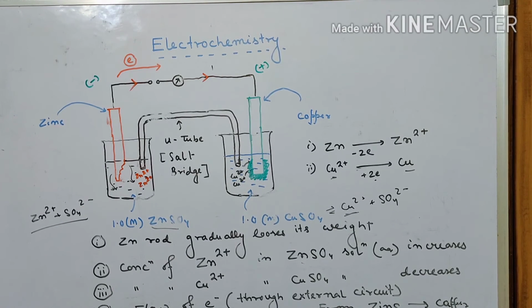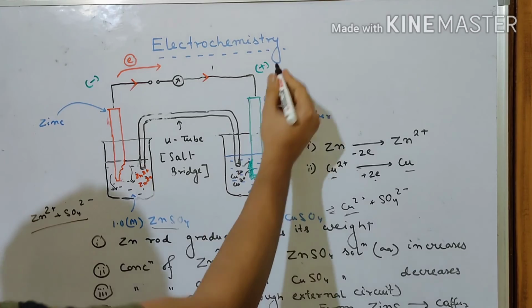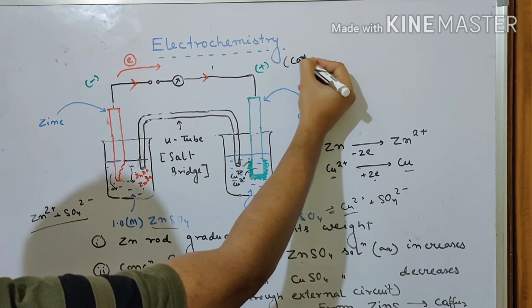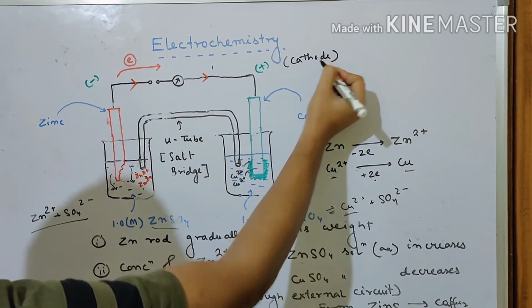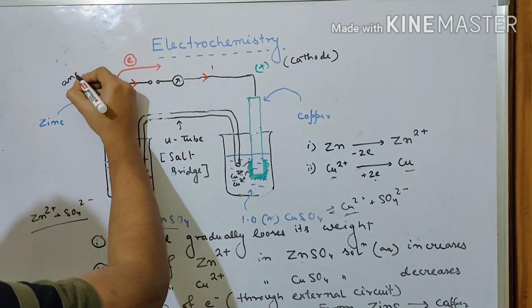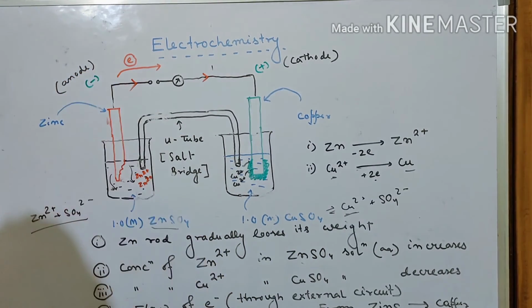So you note it down that the left one is called the anode and this one is called the cathode. So this is how the circuit is being completed. We can see the electrons will flow from anode to cathode.